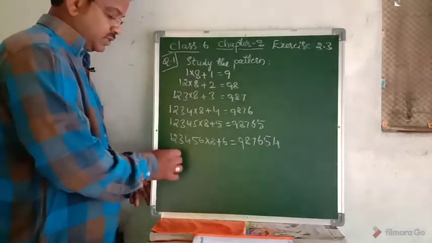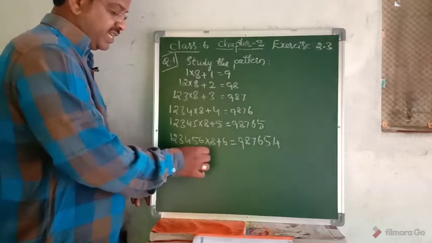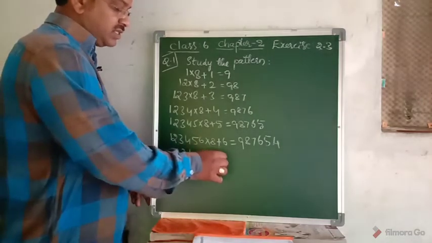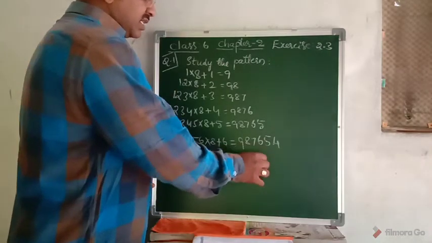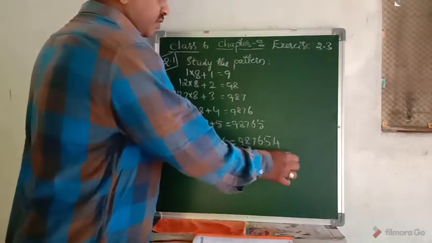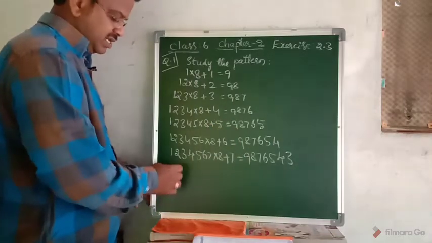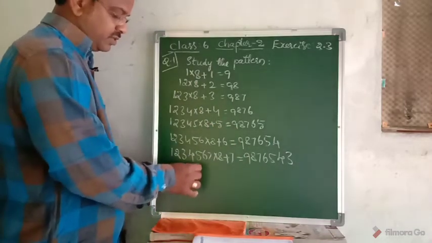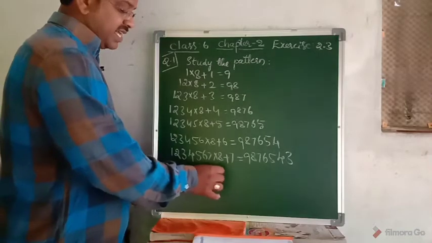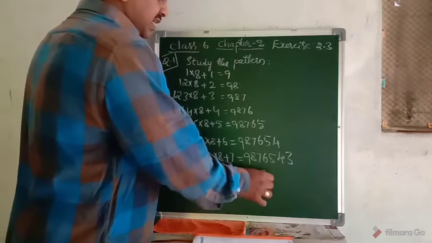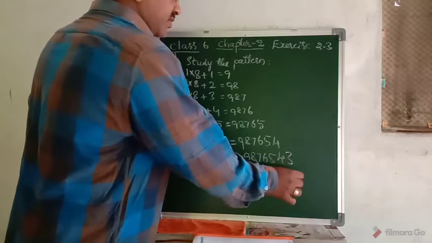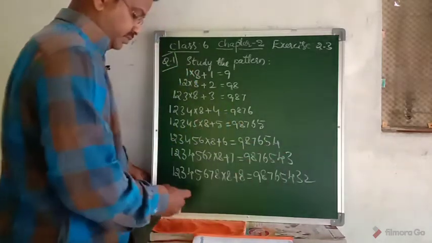Next, 1, 2, 3, 4, 5, 6, 7 into 8 plus 7 equals 9, 8, 7, 6, 5, 4, 3. Then 1, 2, 3, 4, 5, 6, 7, 8 into 8 plus 8 equals 9, 8, 7, 6, 5, 4, 3, 2.